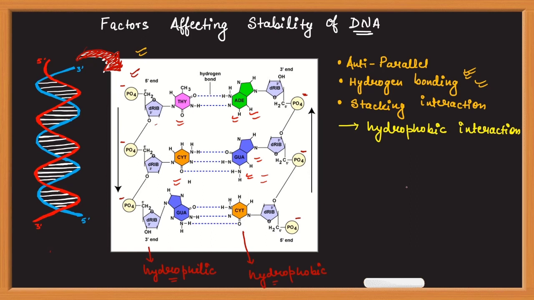Like we see in case of protein, suppose this is the structure of a protein. After folding, whenever a protein is present in an aqueous solution, the amino acid residues present on the surface of the protein are mainly hydrophilic, so they can interact with the aqueous environment, and the ones present in the core of the protein are mainly hydrophobic.